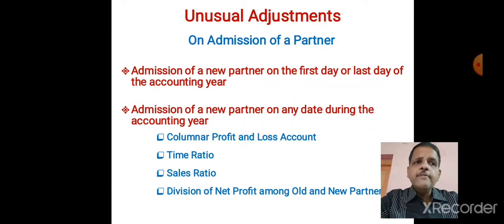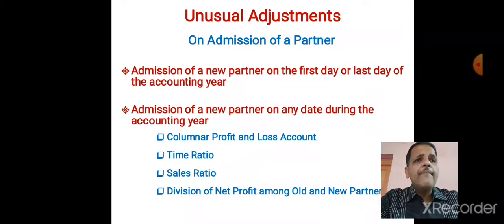What will happen? For the first 3 months from April to June, we are having our old partners. This new partner entered on 1st July. So from July to March, 9 months he worked in the partnership. So whatever profit the partnership firm earned in 9 months from July to March, whatever share of this new partner is there, that partner will get.